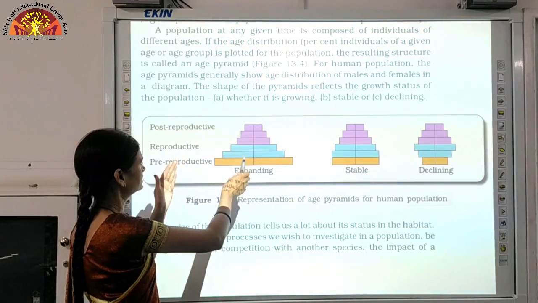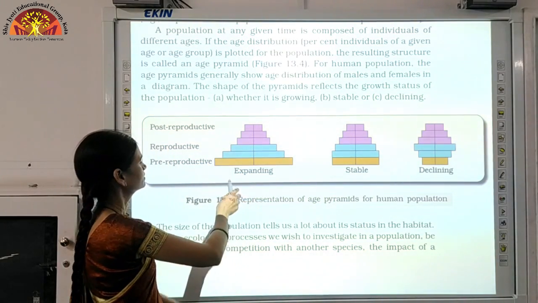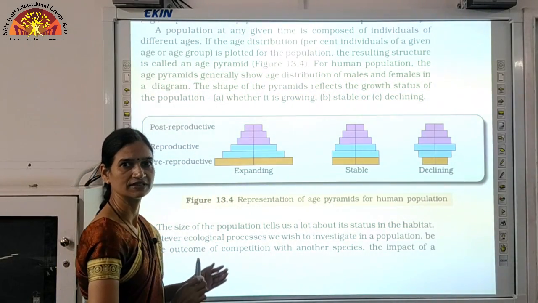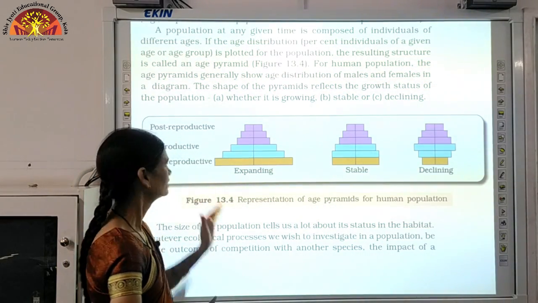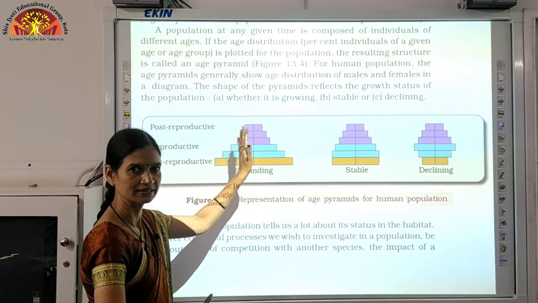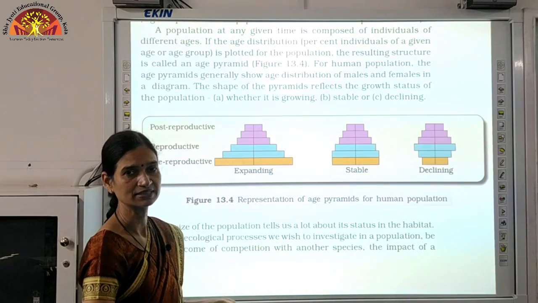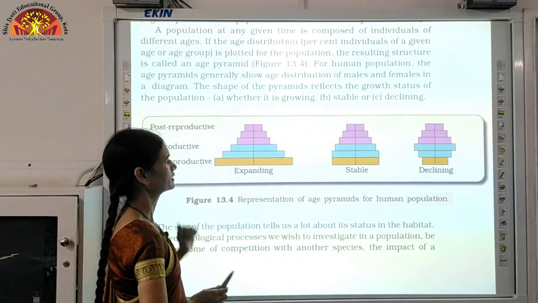So the graph when we get of this kind, it is called expanding. Why? Because reproductive and pre-reproductive age वाले individuals ज़्यादा हैं और post-reproductive वाले already कम हैं, which are not involved in the expansion of population.